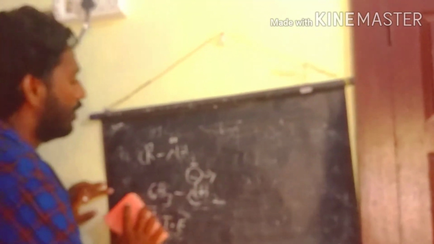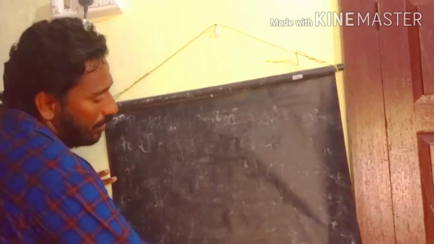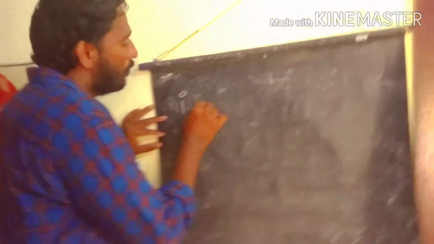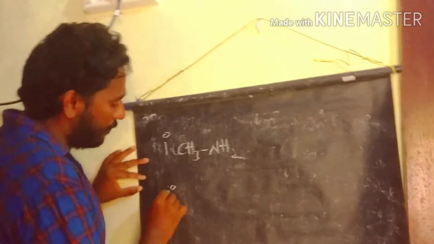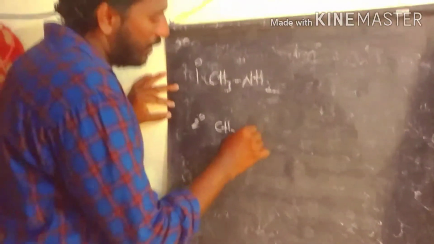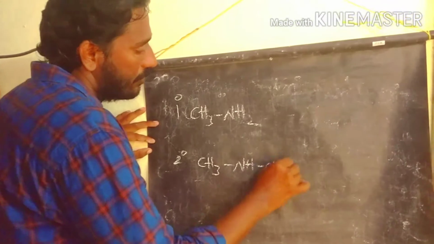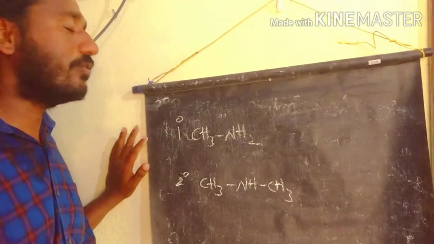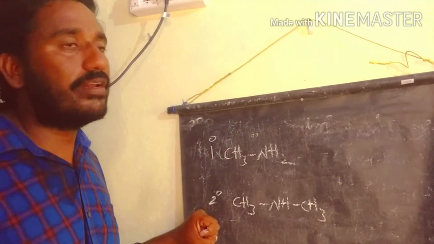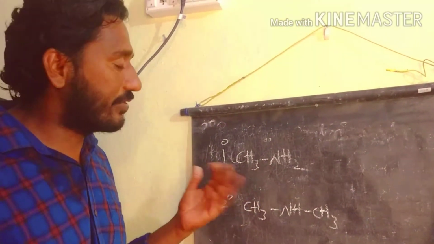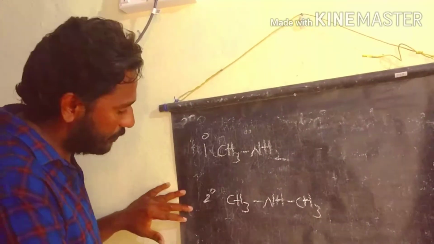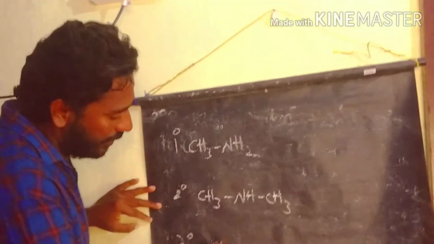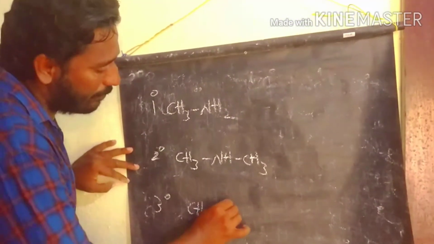To understand amine basicity, we take methylamine, the primary amine, and dimethylamine, the secondary amine. The two factors affecting the basicity of the amine are, first, electron availability, that is electron enhancement, and second, steric repulsions. Let's observe these two factors.